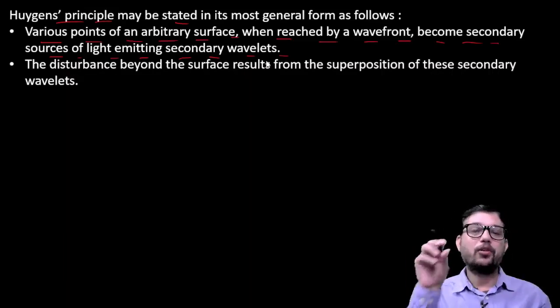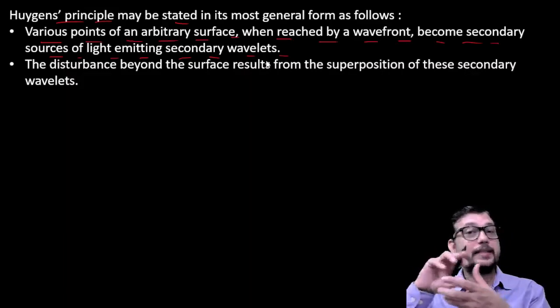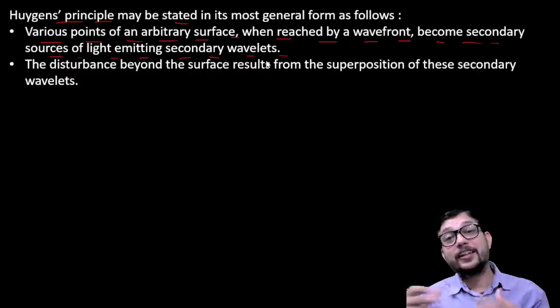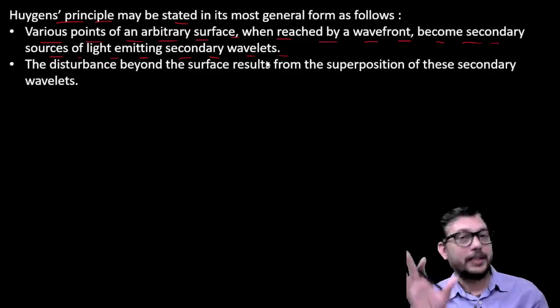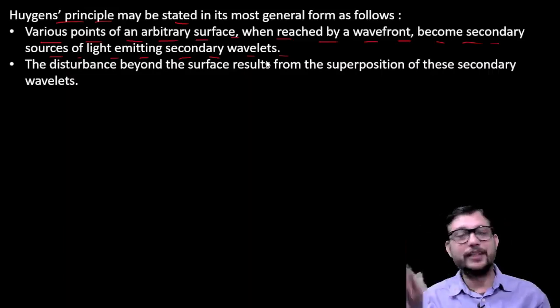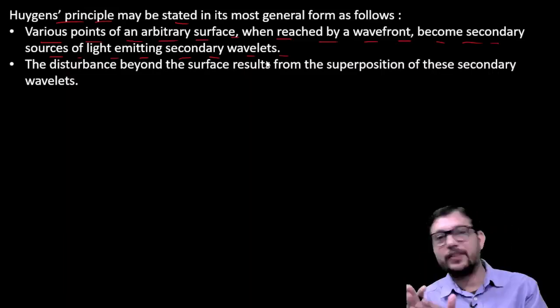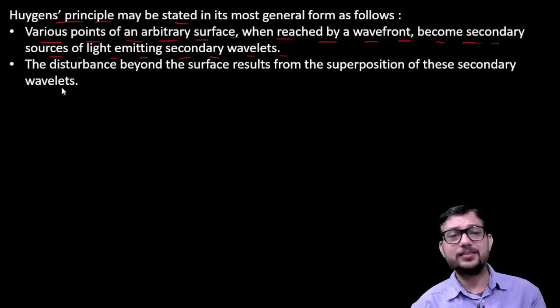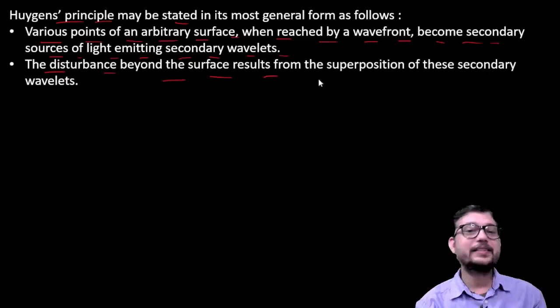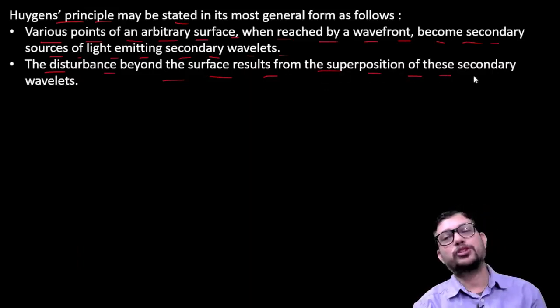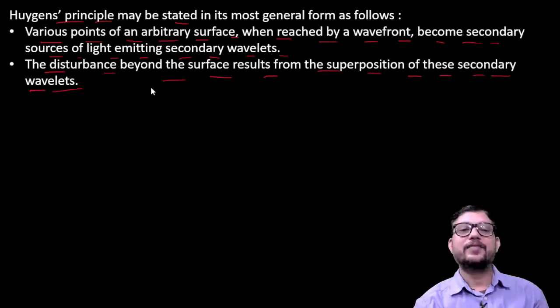It regenerates the waves in all possible directions, and the waves emitting from the point P are the secondary wavelets. The disturbance beyond the surface results from the superposition of these secondary wavelets.